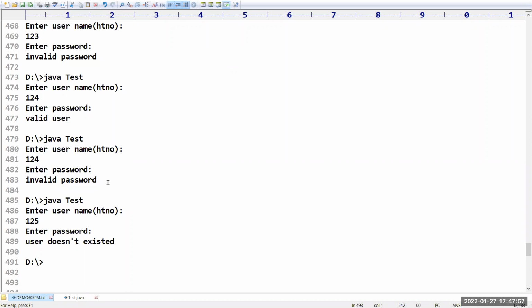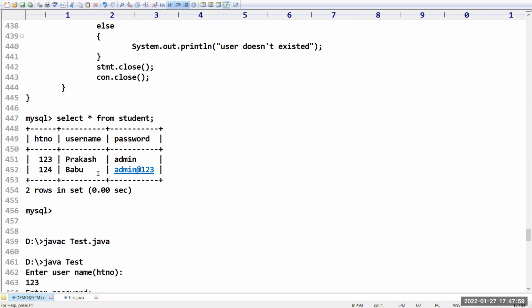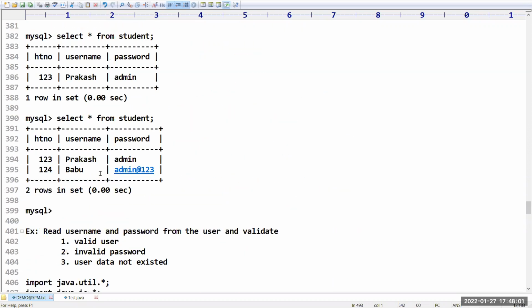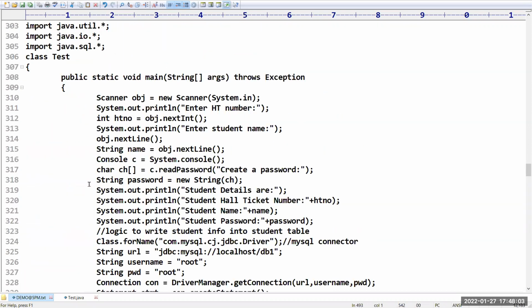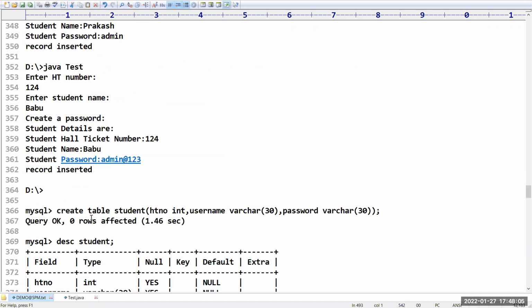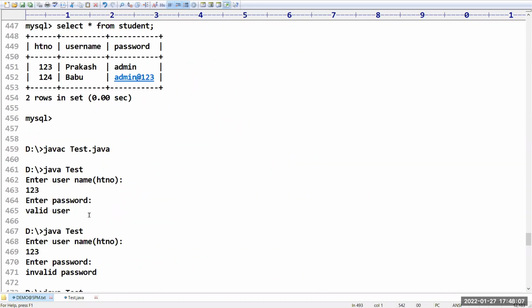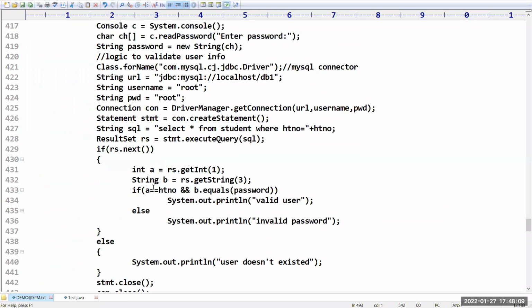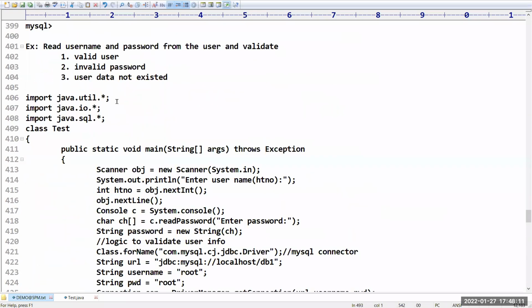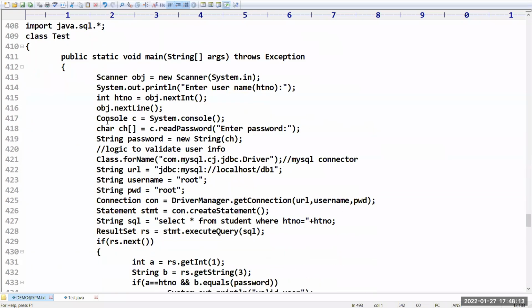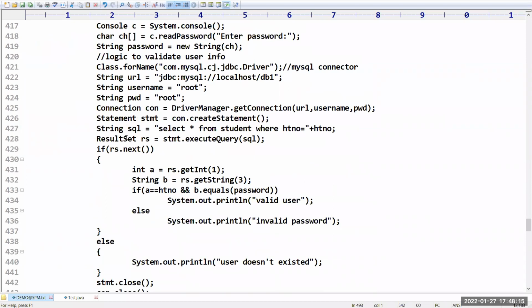With this, I have given only the introduction part related to the database, how you can work with that. Tomorrow I will show you a simple servlet program. The same program I converted into a GUI. We are going to have a screen where it will ask for the hall ticket number and then password.